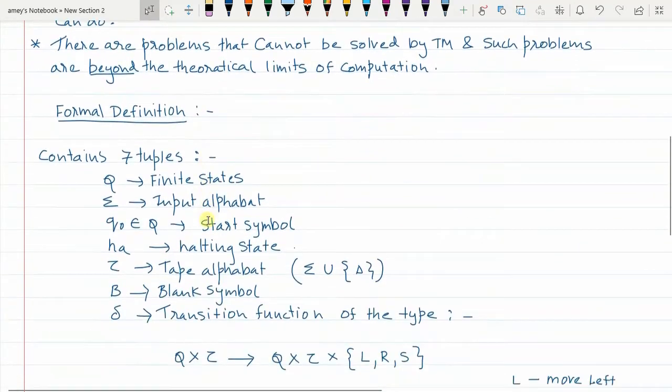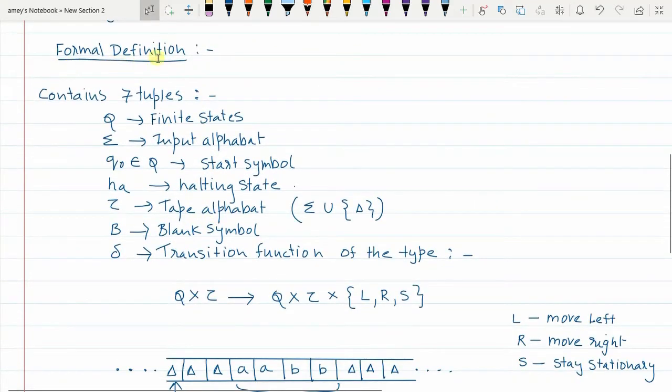Now let us go to the formal definition of a Turing machine. As we have seen in PDA, here also there are 7 tuples. Q is the finite set of states in the Turing machine. Sigma is the input alphabet. Q naught, which belongs to Q, is the start state. Now the Turing machine uses a term called halt or halting.